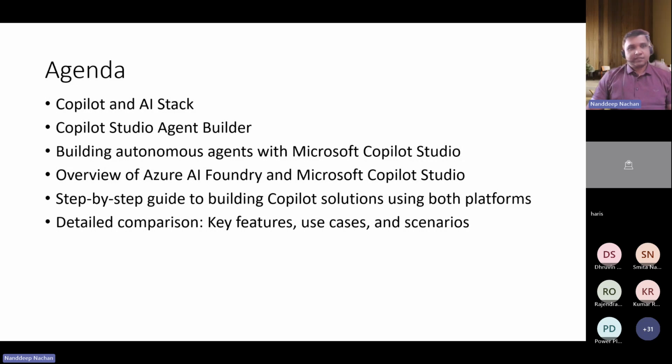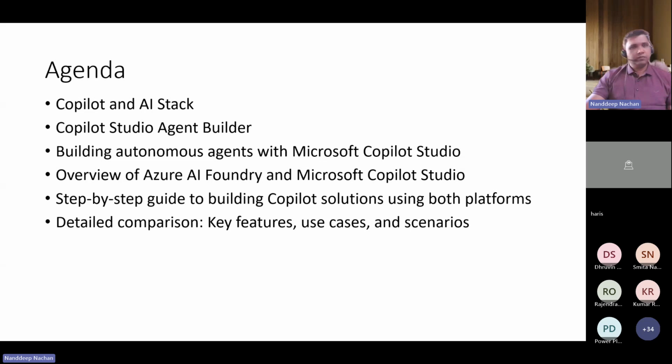Okay, so with that, let's get started with the agenda. These are the things that we are going to cover today. Mostly, we will start with the very basics, Copilot and the AI stack, because these are the two buzzing words that we are dealing with: Copilot, agent, AI, all those things. So we are going to see how the Copilot and AI stack looks. Then we are going to go into a few of the theories, then a few of the demos, including Copilot Studio Agent Builder and autonomous agents, and how we can build those using Microsoft Copilot Studio. These are the two new offerings that we have got.